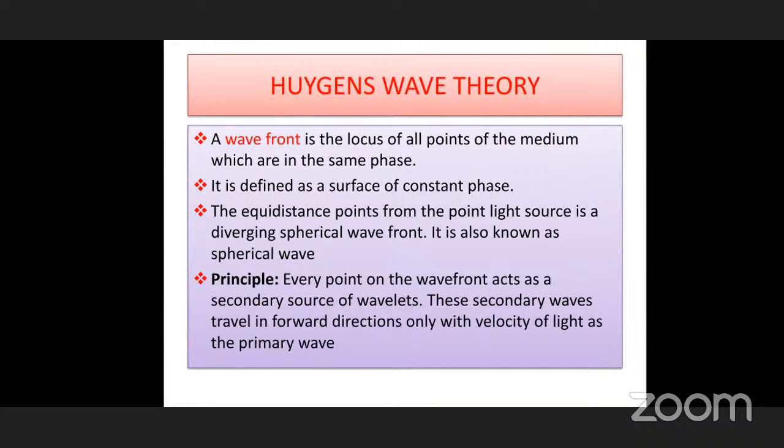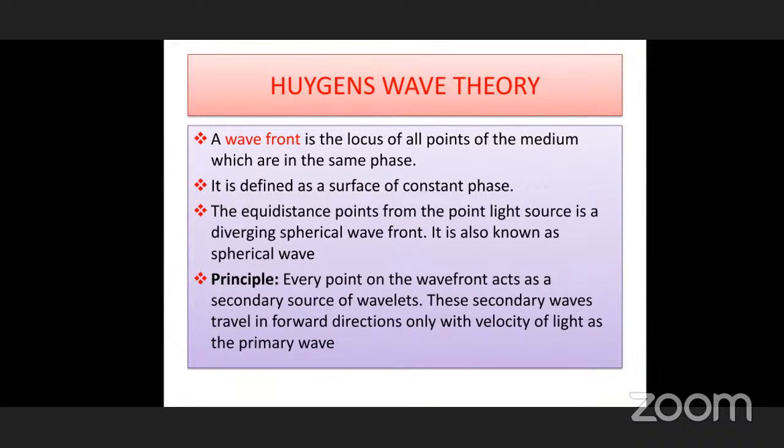These secondary waves travel, since each and every point acts as a source, and again they travel in the forward direction only, with the velocity of light as the primary wave. In whichever medium you observe the primary wave, the secondary wave is also formed in the same medium.